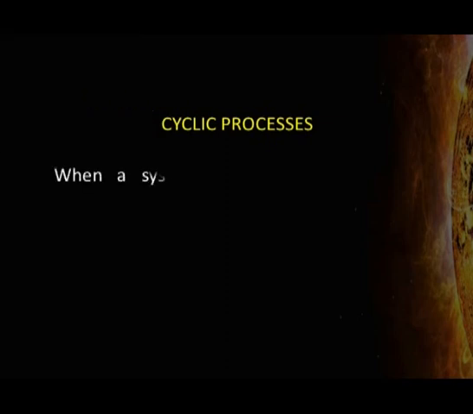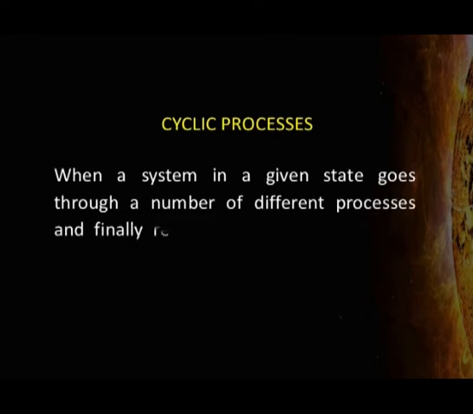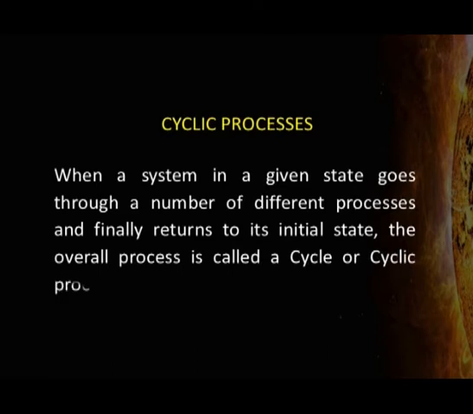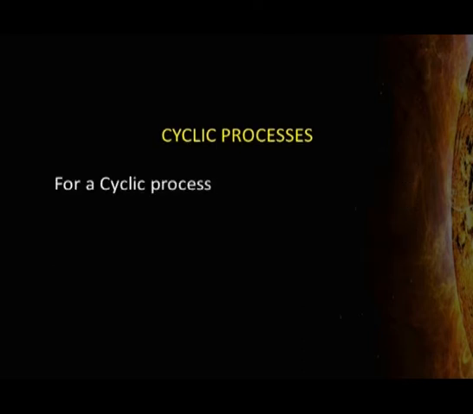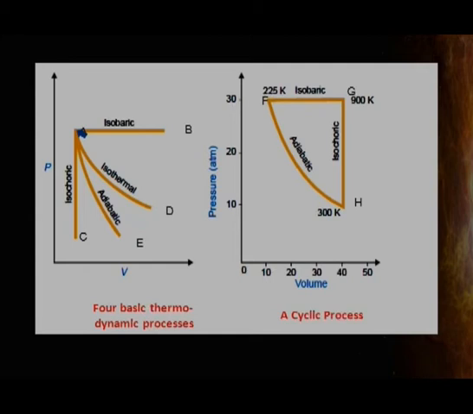Cyclic process. When a system in a given state goes through a number of operations and comes back to its initial state, then it is called a cycle, or the process is called a cyclic process. For a cyclic process, dU, that is change in internal energy, and dH, that is change in enthalpy, is equal to 0. You can have a look at all the 5 types of processes in this figure.